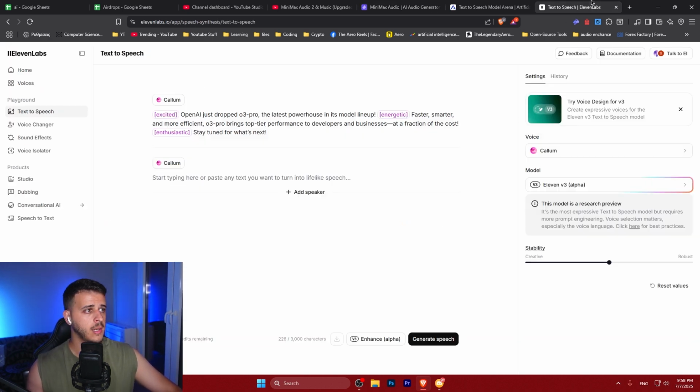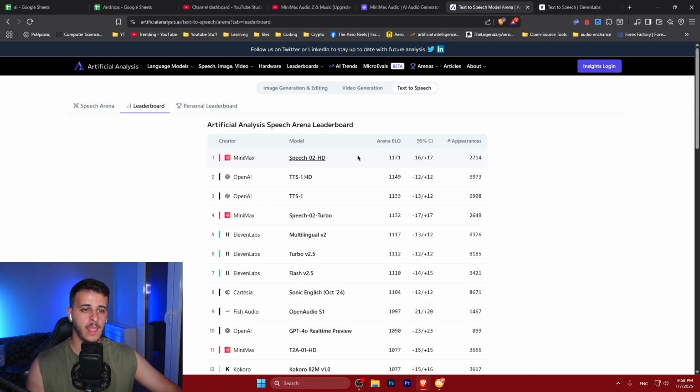Let's test it out. Let's compare it with the state-of-the-art text-to-speech, which is ElevenLabs. They also have the ElevenLabs version 3 alpha model, which is groundbreaking. And also, if we see the leaderboard and the benchmarks, we can see that MiniMax is currently the number one model for text-to-speech. It even leads OpenAI models and also ElevenLabs 2.0 versions. So this is very nice, this is pretty amazing. In my opinion, all of these models are equally good, at least to the best of my knowledge. I think pretty much audio is solved.